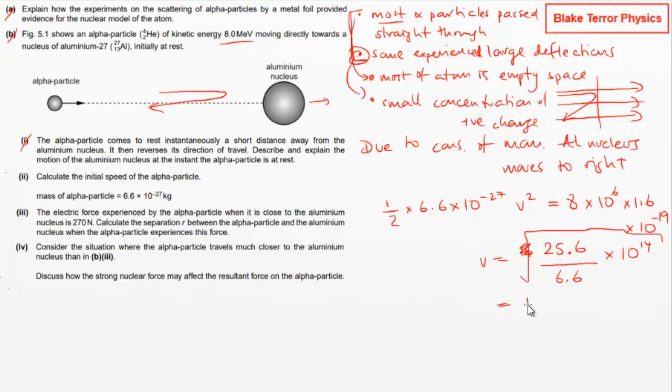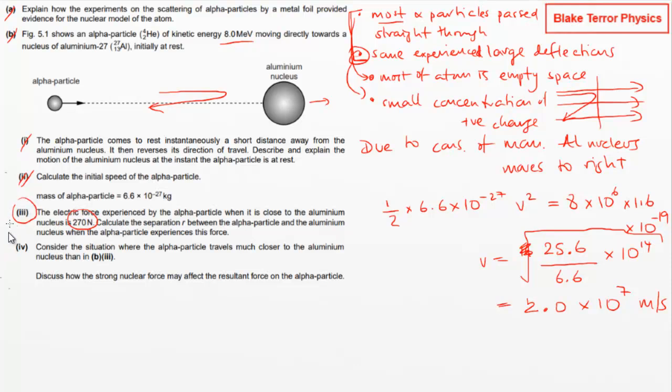So 1.97, we'll have to go for 2 then. 2.0 times 10 to the 7 meters per second. The electric force experienced by the alpha particle when it is close to the aluminium nucleus is 270 newtons. Calculate the separation. Okay, right, this is something I haven't actually covered in my videos yet, but I'm sure a